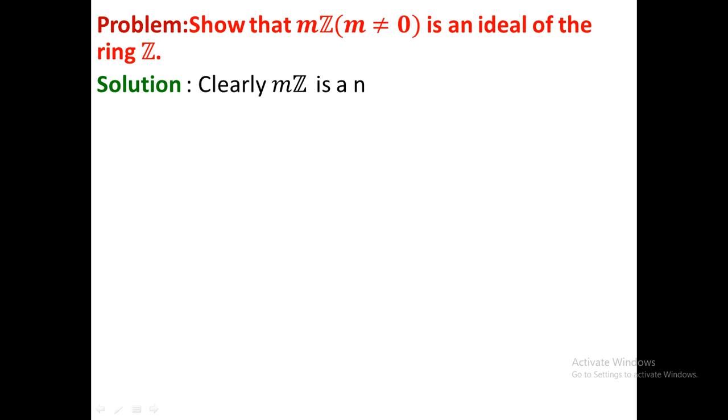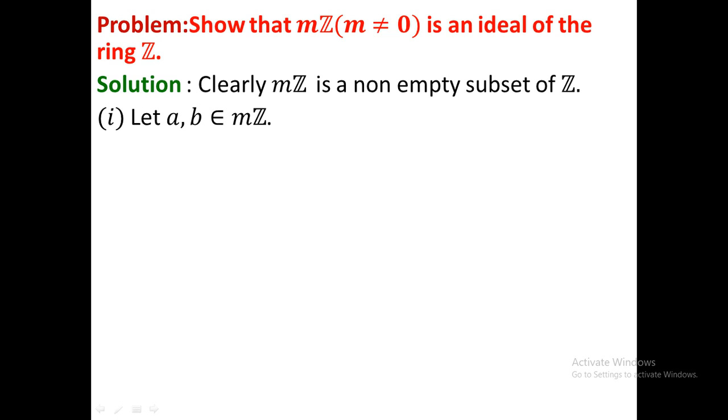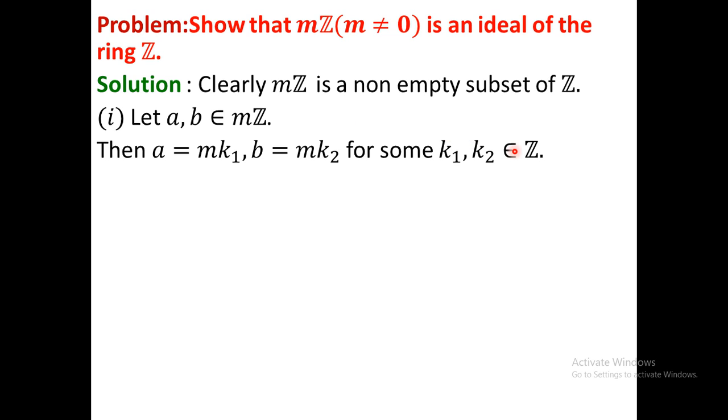Solution. Clearly Mz is a non-empty subset of Z. In the first condition we consider two elements a, b in Mz. Now we calculate a minus b. Since a, b belong to Mz, a and b are both multiples of m. So we can take a as mk1 and b as mk2, where k1, k2 are two integers. Now if I calculate a minus b, what will it be?